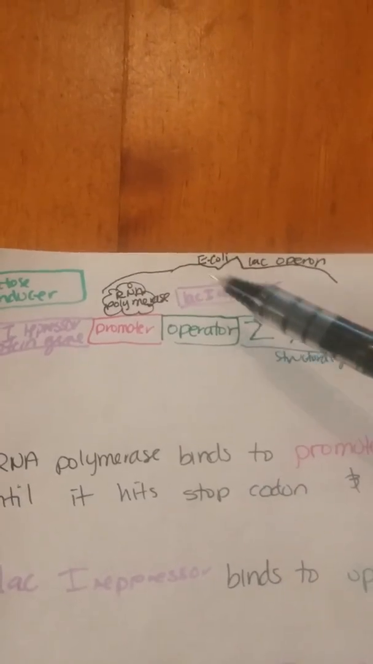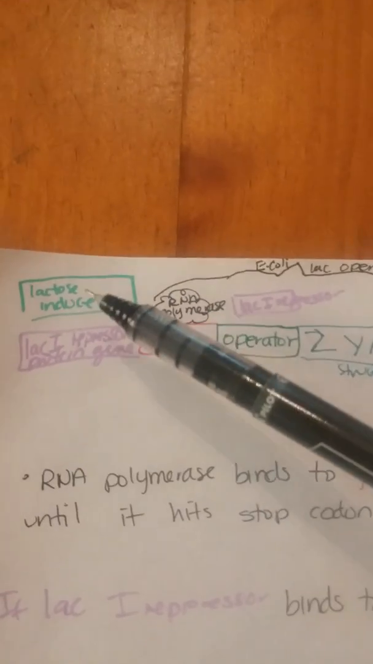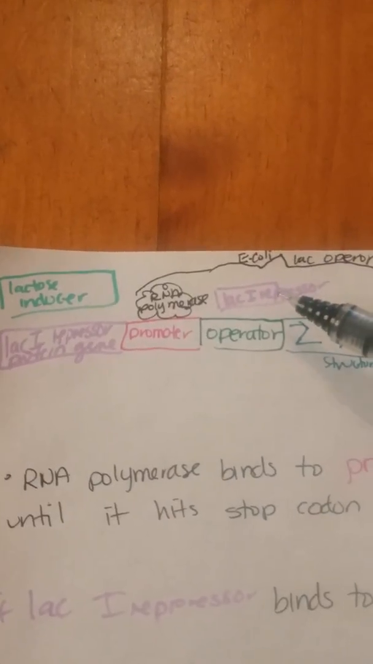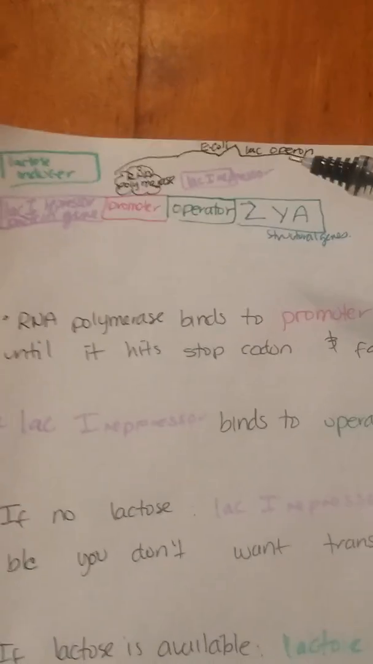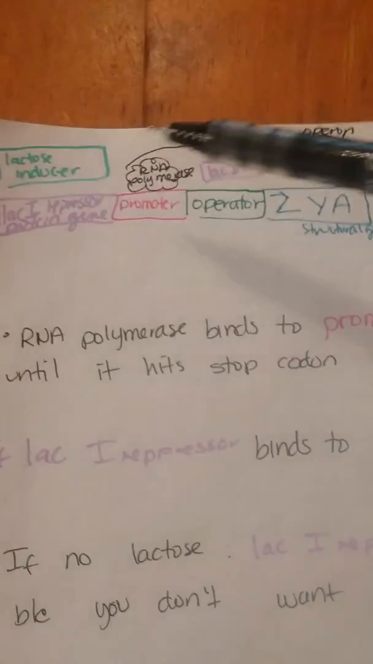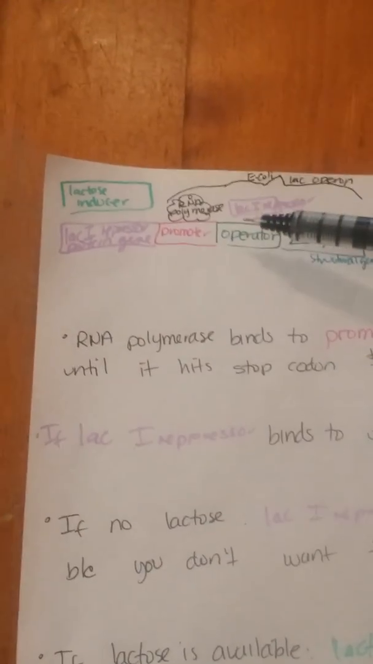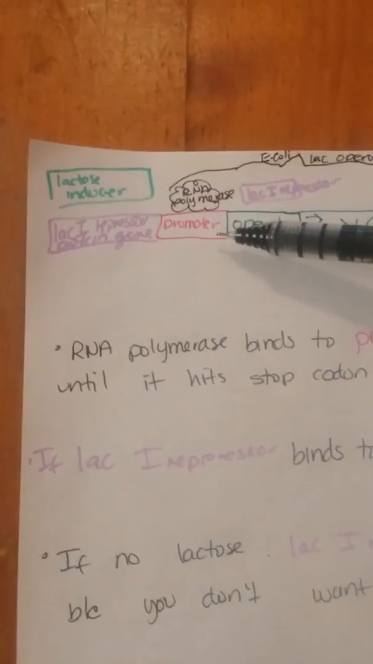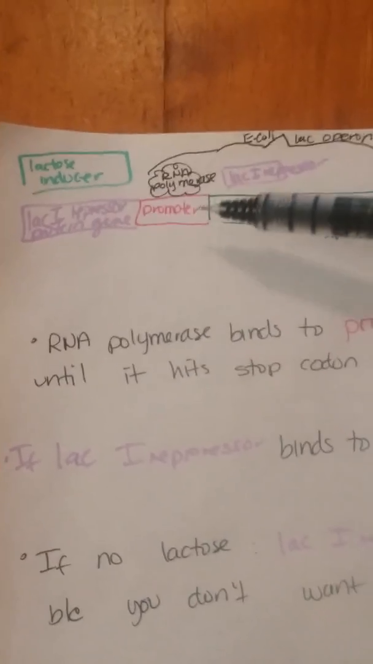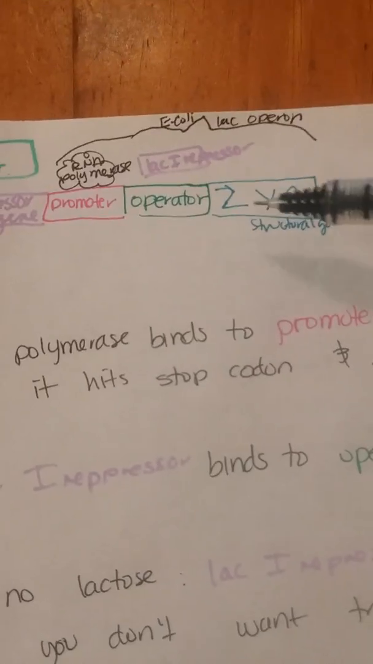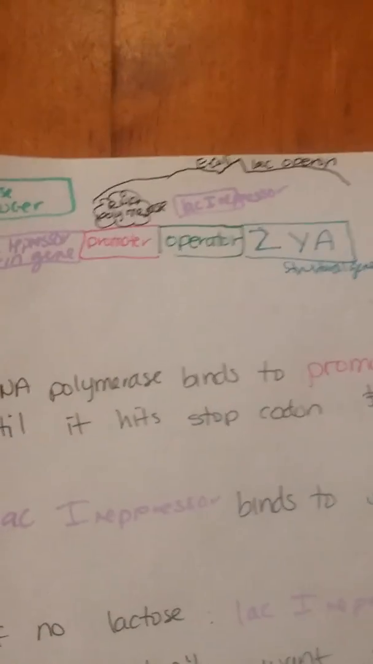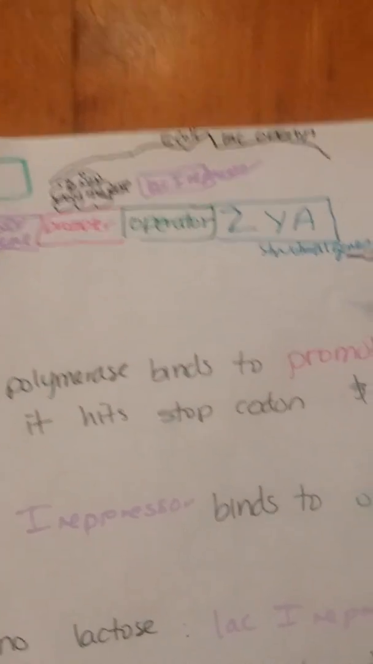Which is the same thing as this. So it depends if there's an inducer bound to it or the repressor bound to the operator. So in the first one, RNA polymerase, which is this one, binds to the promoter. And then if it binds to the promoter, it's going to be able to transcribe the structural genes until it hits a stop codon and then it falls off.